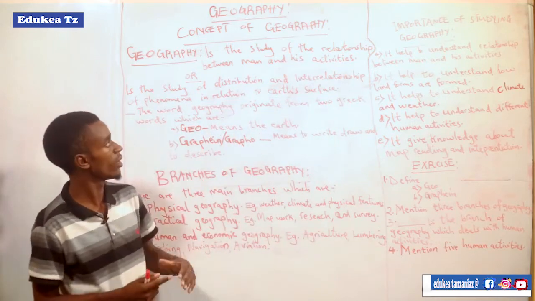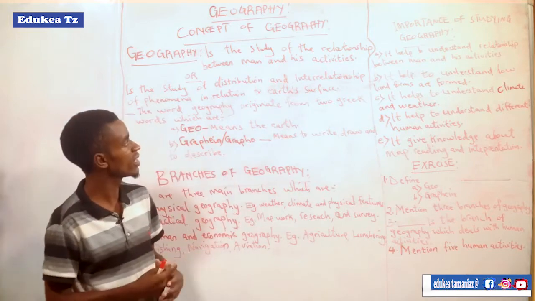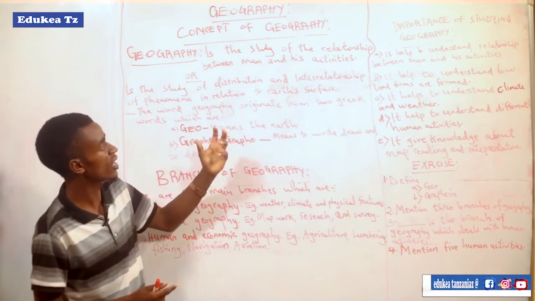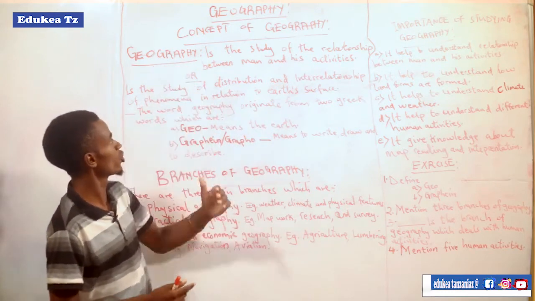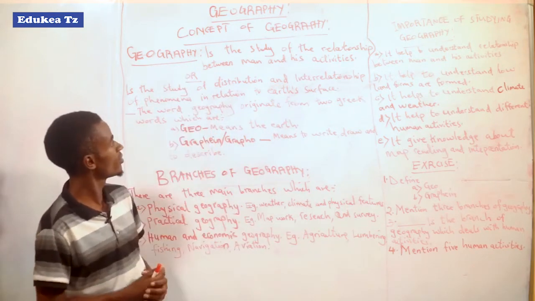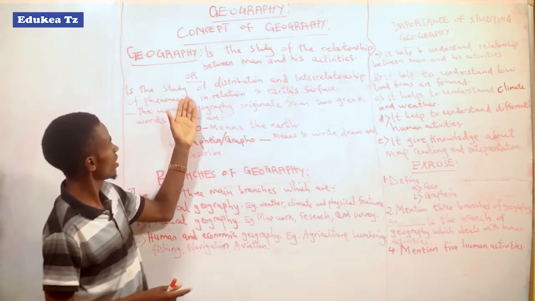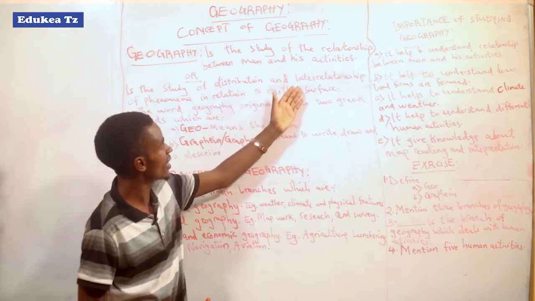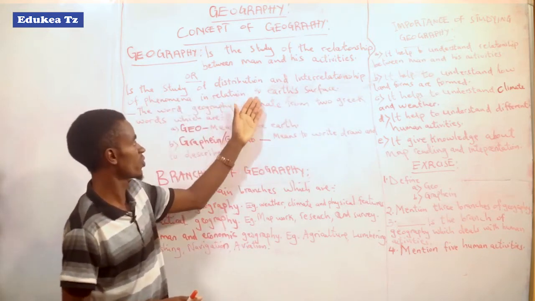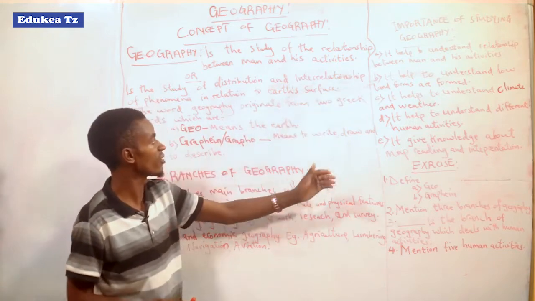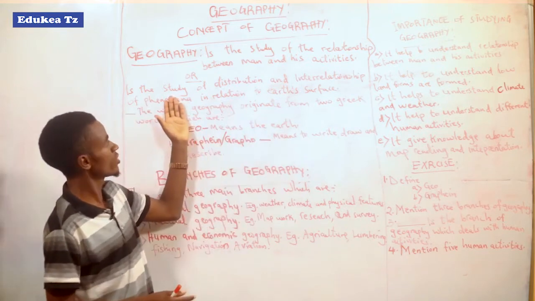For example, if man conducts agriculture, how does he relate with it? That is what we consider in the subject which is Geography. Or we can define the word Geography as the study of the distributions and the interrelationship of phenomena in relation to the Earth's surface. So what does this mean?